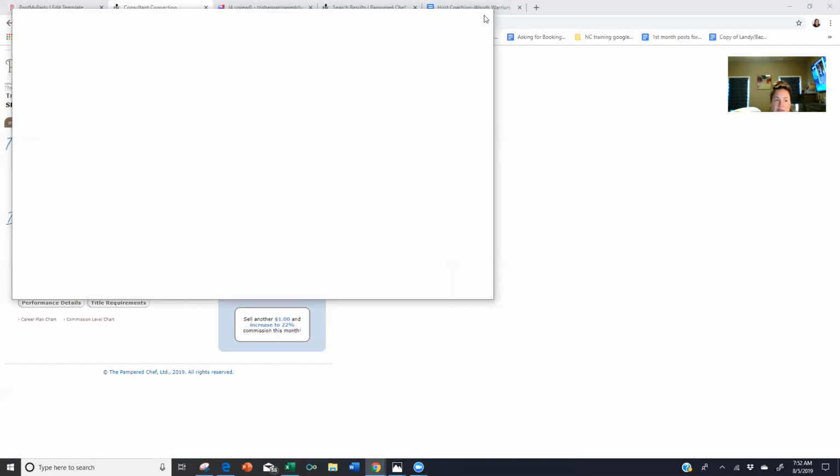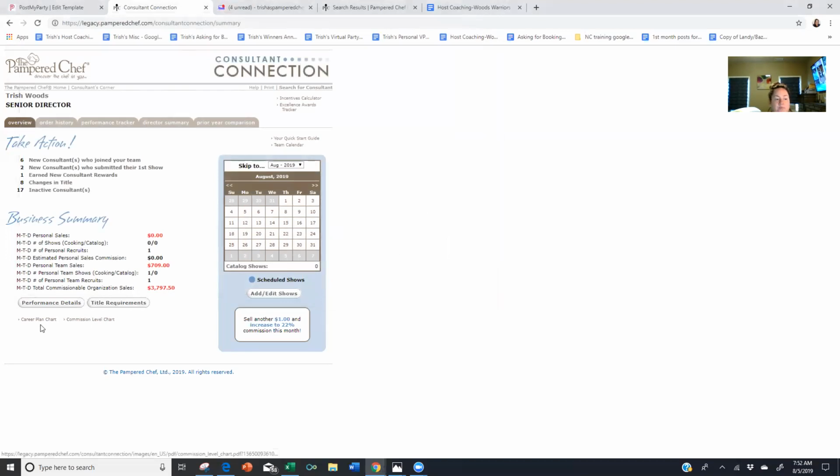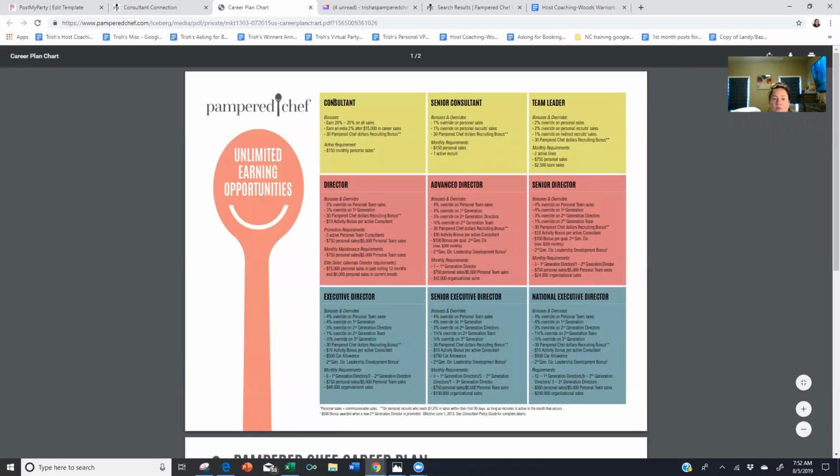If you click on career plan chart here, it will give you a list of where you're currently at, the next level, and so on and so forth. And then it will tell you what your overrides are. Overrides are the percentage you earn on your team sales.